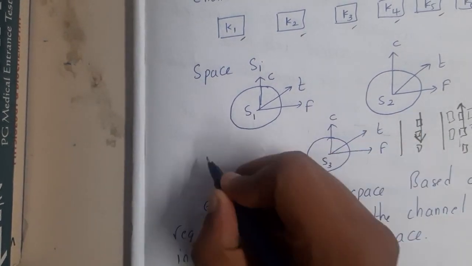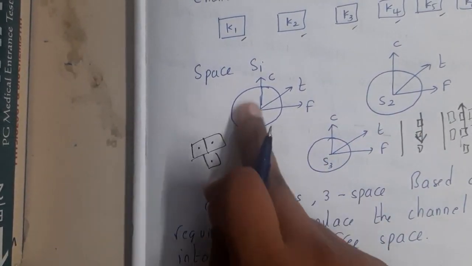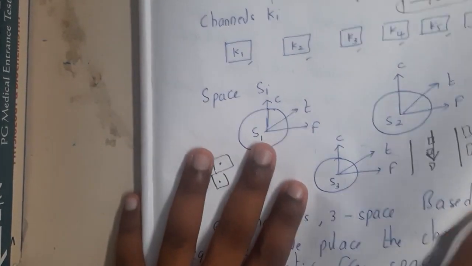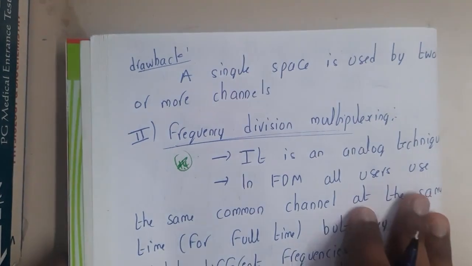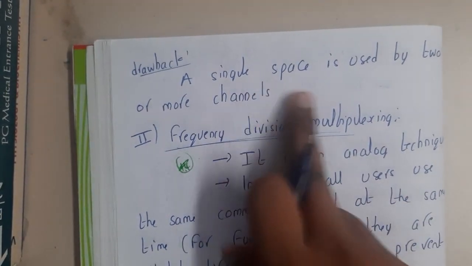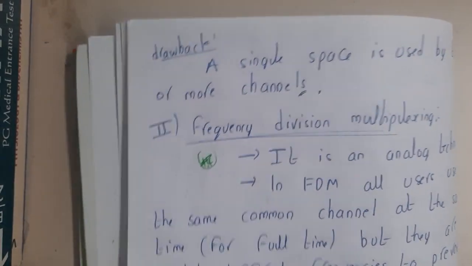Assume it in this way, guys. We divided it into 1 slot, 2 slot, 3 slots. Space is divided, that is the main thing. The major drawback here is that a single space is used by 2 or more channels. So this is a small disadvantage, you can say.